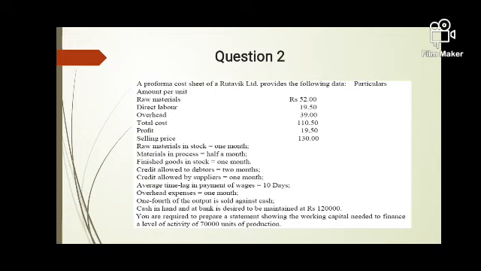Now, as per the proforma sheet given by Ritwik Limited, our job is to calculate working capital requirement. Now, raw material per unit the company is purchasing at 52 rupees. The wages which the company is paying per product is 19 rupees 50 paisa. Overheads 39 rupees, and the total cost of completing one product is 110 rupees 50 paisa. From this, the company's profit is 19 rupees 50 paisa, and that is why the total selling price of one product comes to 130 rupees per product.